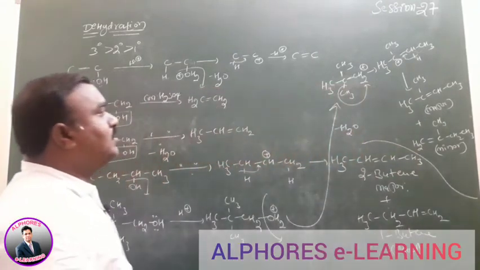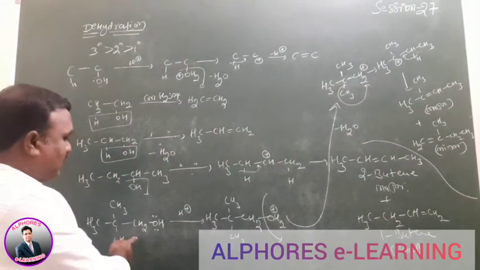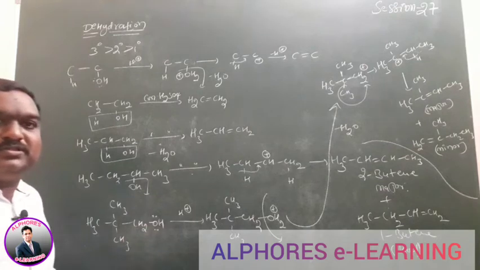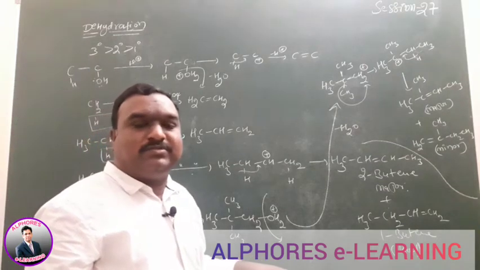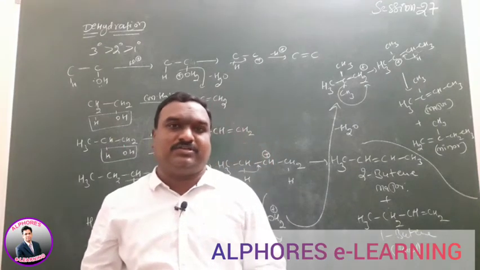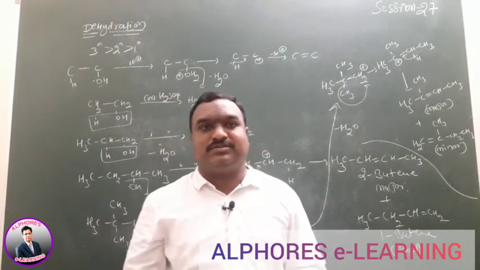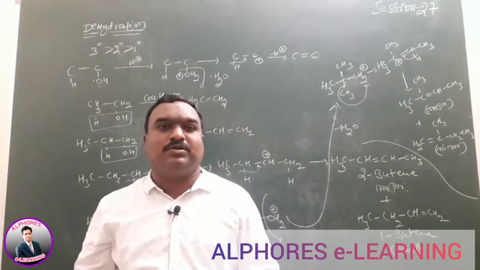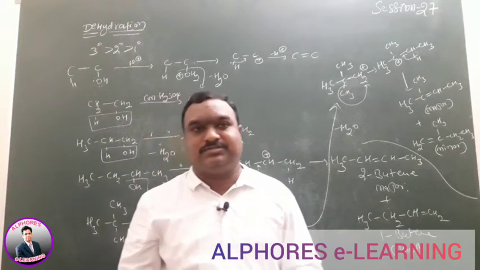This is the way to write the product wherever a compound is given. A primary compound undergoes a bimolecular elimination reaction. Secondary and tertiary compounds undergo unimolecular elimination reactions.